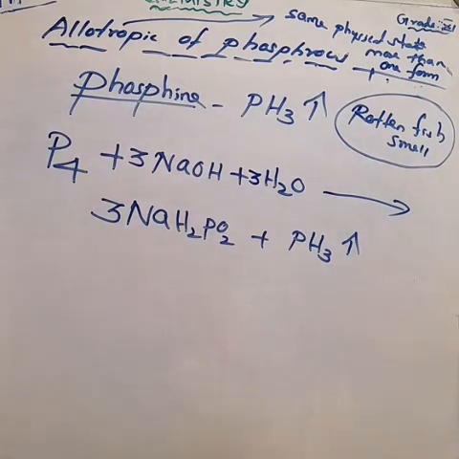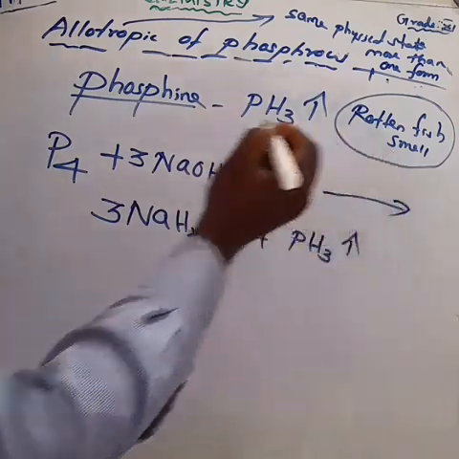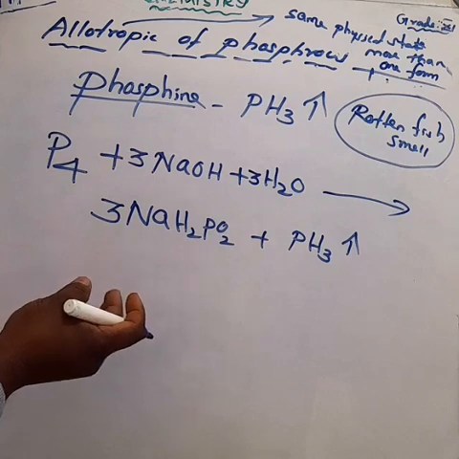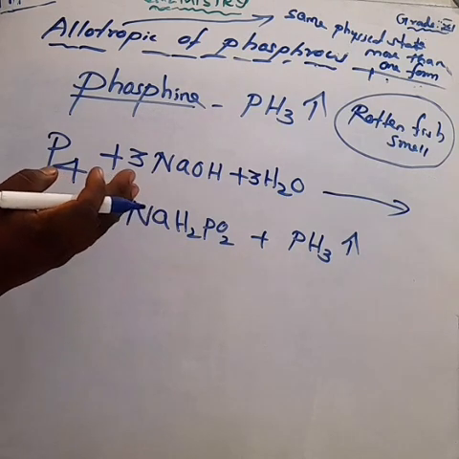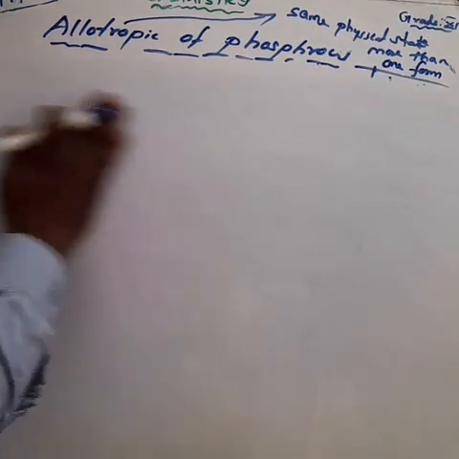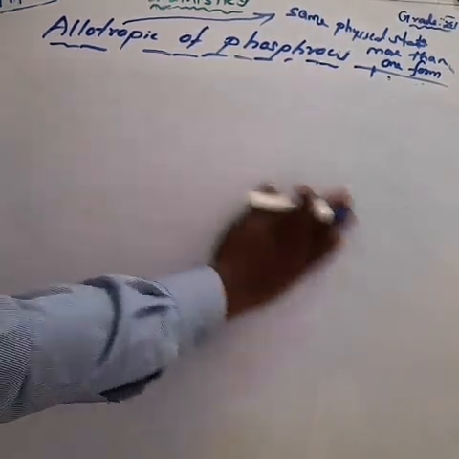Phosphine is passed through a freezing mixture, which condenses the dihydride P2H4. The dihydride contains the white phosphorus; phosphine does not. Now we have learned about the preparation of phosphine, that is, the lab preparation.